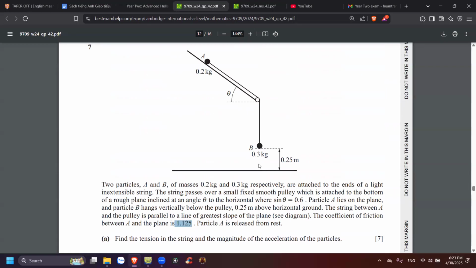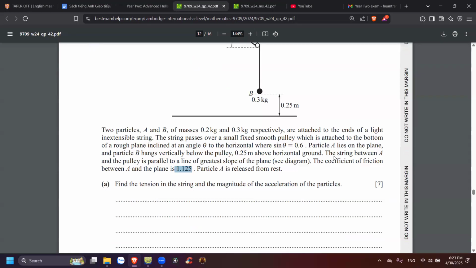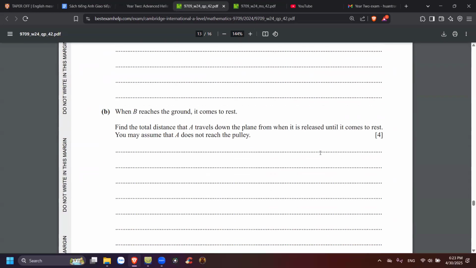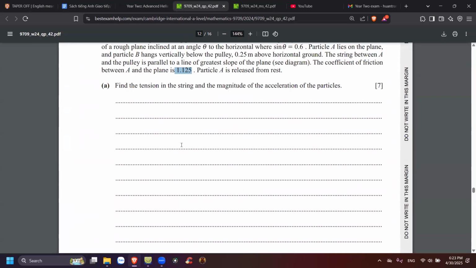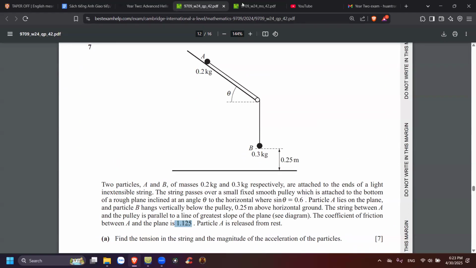Is it the same thing? Why is it so easy? 4 marks? Hay nó vô lý. That's 7 marks. How could it be like that? Total distance A travels down the plane. Ủa sao kỳ vậy? If it's 4 marks, how could it be easy? This could be 0.25, no?